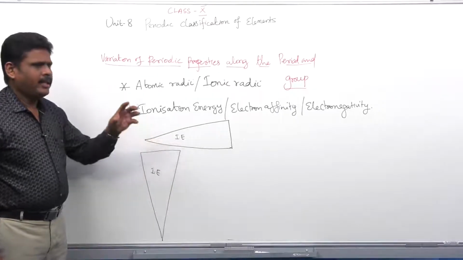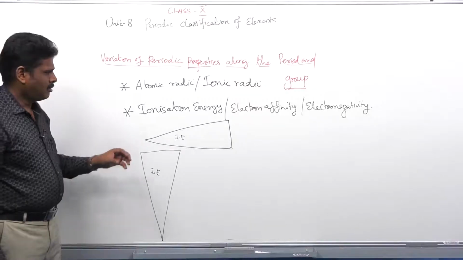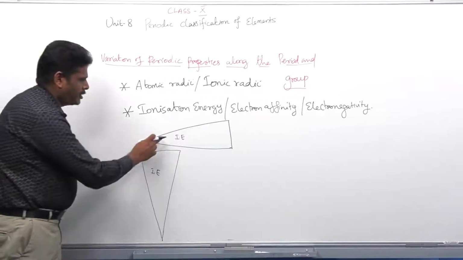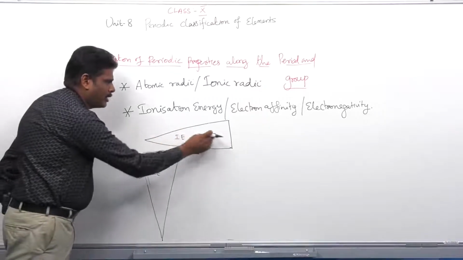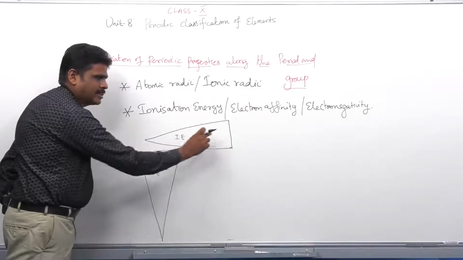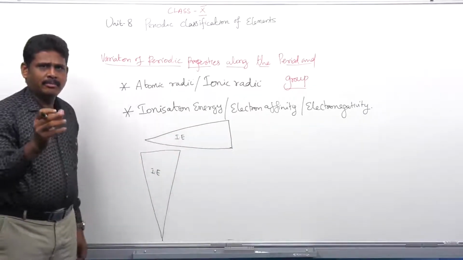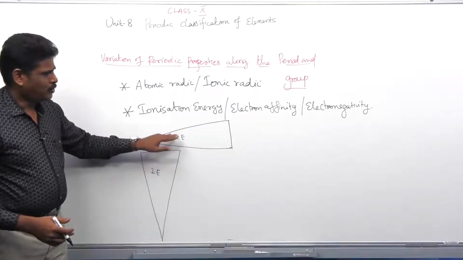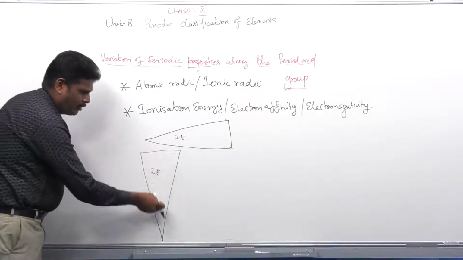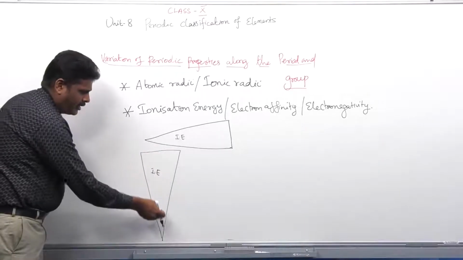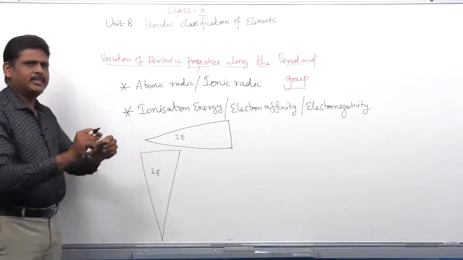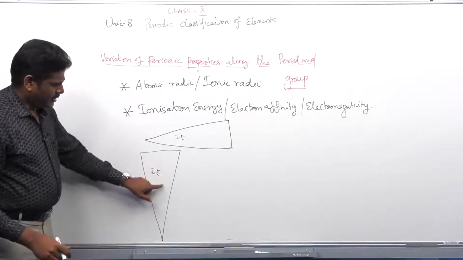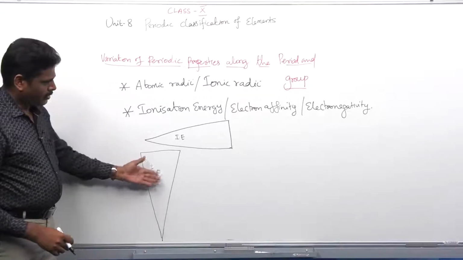Why does it increase when we move from left to right along the period? Because a very high amount of energy is required to remove an electron from a small sized atom. As we have seen, atomic radii and ionic radii decrease gradually from left to right. A small size atom will have high nuclear charge, hence a high amount of energy is required to remove the electron. Whereas when we move down the group, atomic radii and ionic radii increase. Due to the increase in size, the distance between the center of the atom and the valence orbital increases, hence a very minimum amount of energy is required to remove the electron.